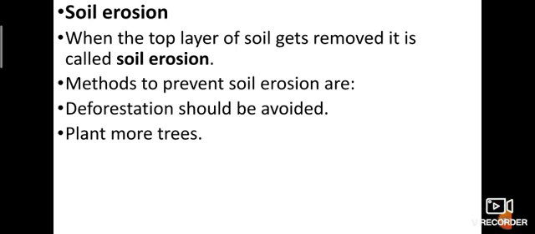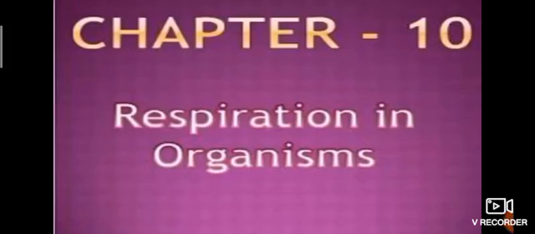Okay, dears, this chapter is over. Next, chapter 10, respiration in organisms. In this chapter, what are the things we learn? What is respiration? Then what is cellular respiration? Types of cellular respiration, aerobic and anaerobic respiration, and respiration of other organisms like cockroach, fish, frog.